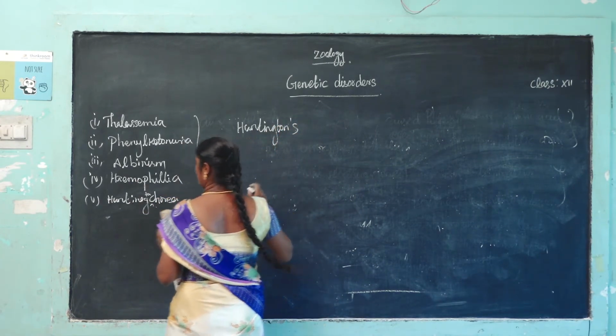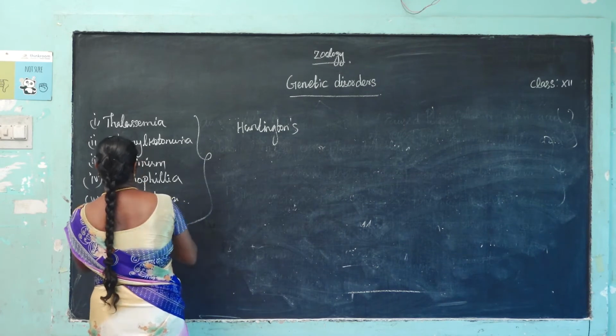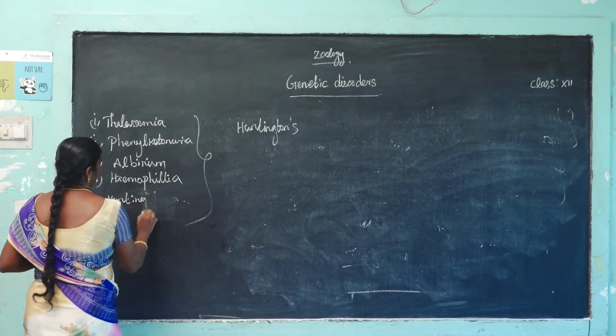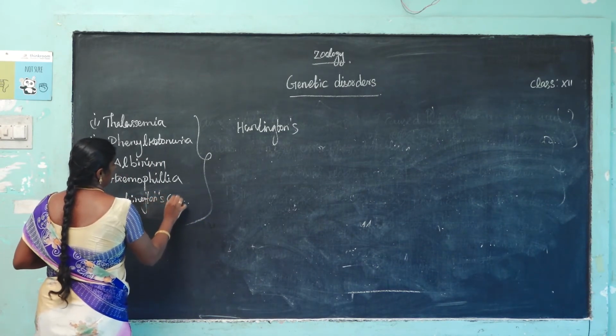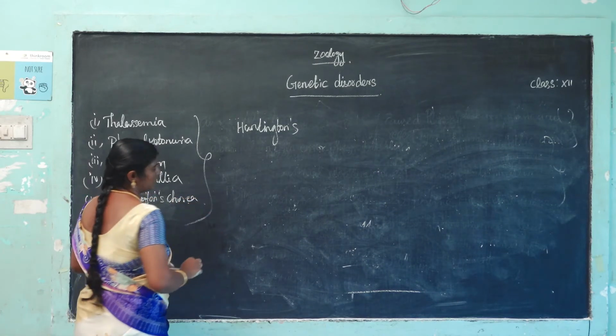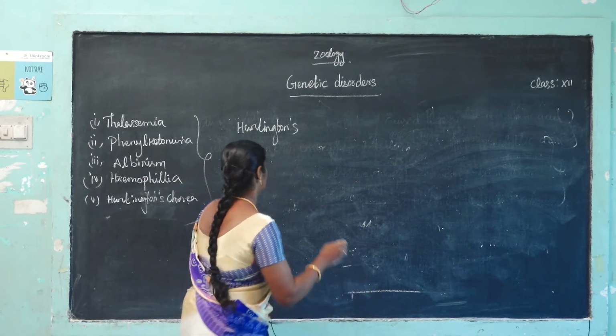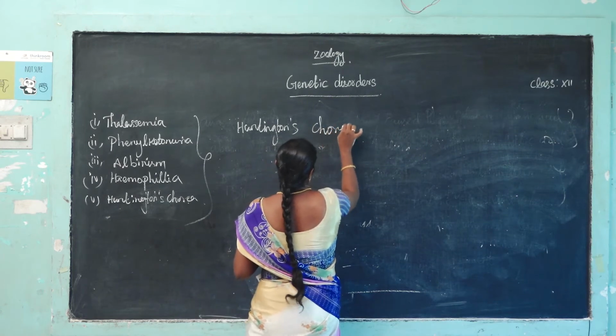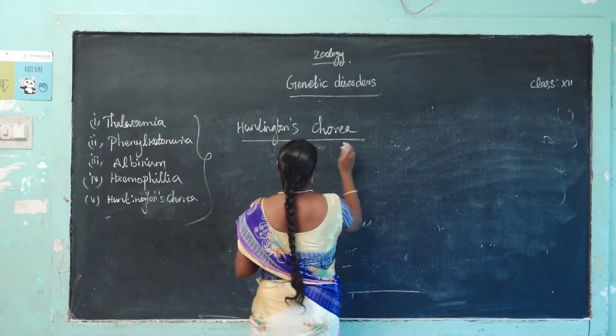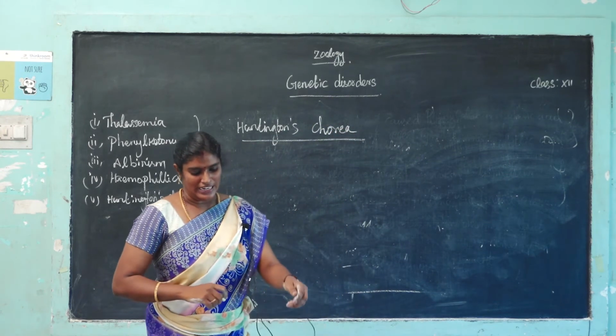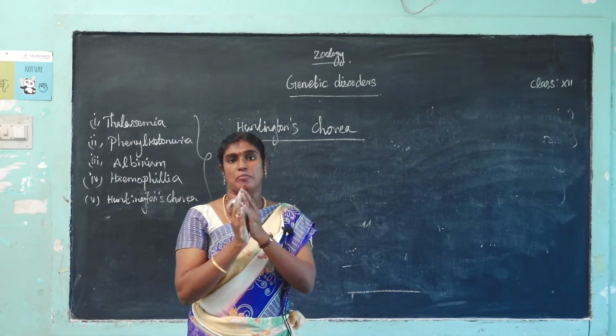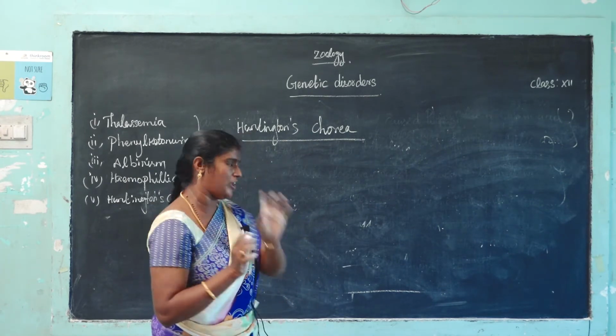Huntington chorea. Okay, it is an inherited autosomal dominant lethal gene. It is very important.